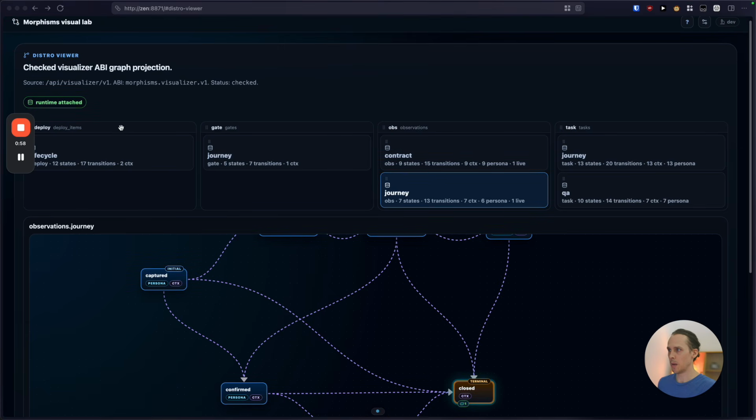So at the top, we have these things called the deploy, gate, observations, tasks. So these are what I've defined, and everyone can define their own what I call contracts or distributions. And distributions are made up of these things called stores. So these are stores, and they're storing records or data.